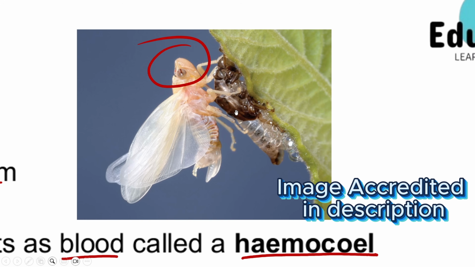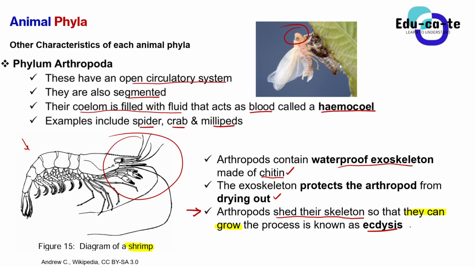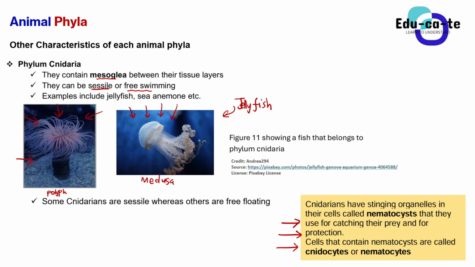So basically, by coming out of the skeleton, the arthropod is able to grow, right? That process is known as ecdysis, or you can use the term molting to represent that. So make sure that you understand that molting or ecdysis is the process in which arthropods shed their skeleton so that they can grow. So that's phylum Arthropoda for you, and we are done with it.